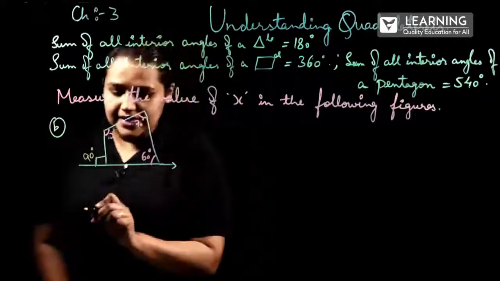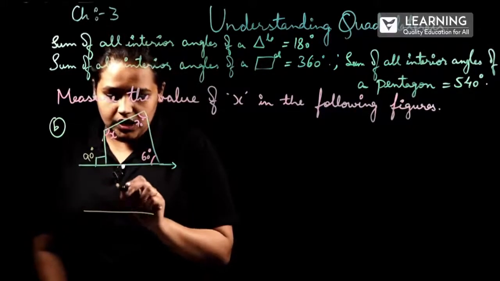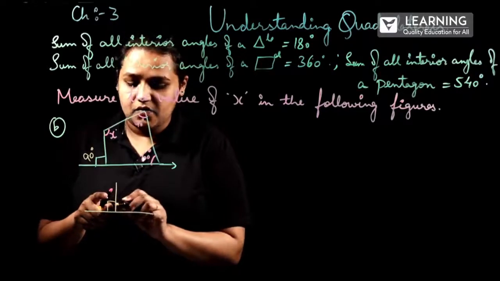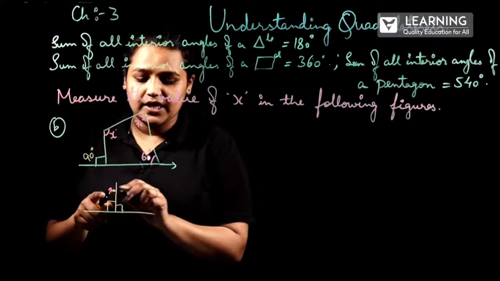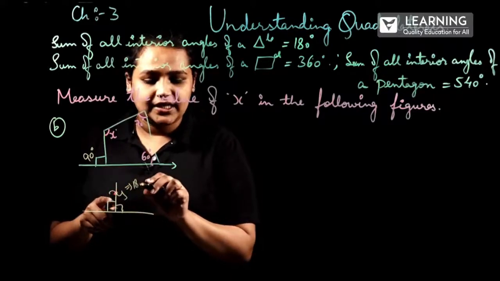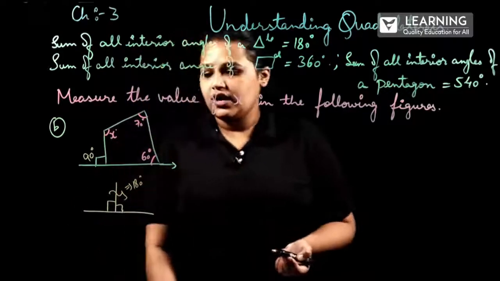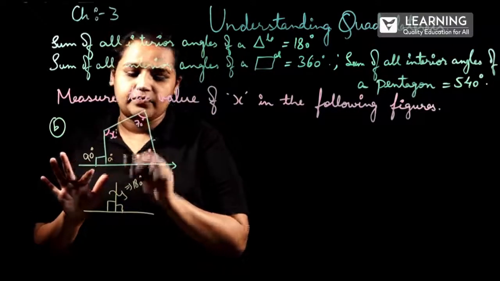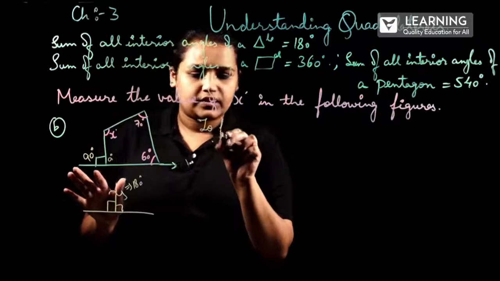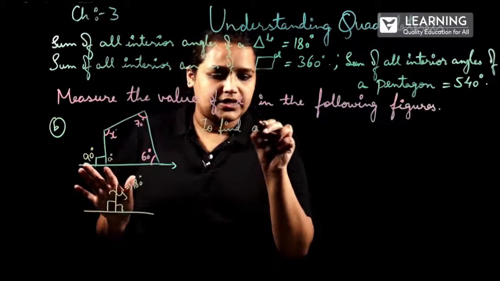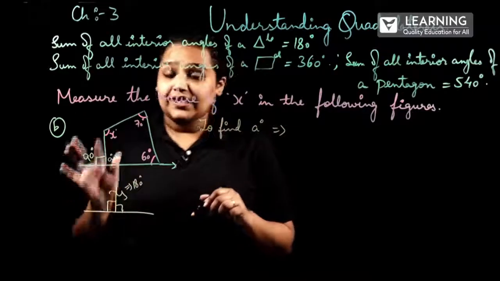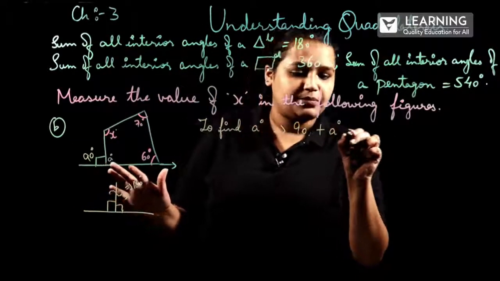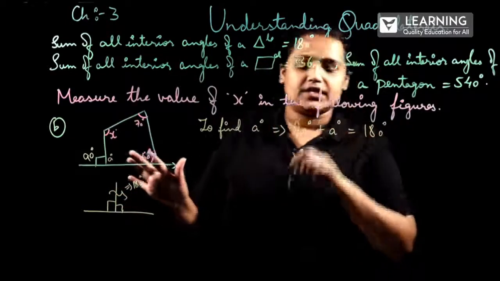So on a linear line, when there is a bisector, the sum of these two angles will be equal to 180 degrees. Correct? So to find this, let me take this as angle A. To find A degrees, we'll take an equation: 90 degrees plus A degrees will give us 180 degrees. Why?